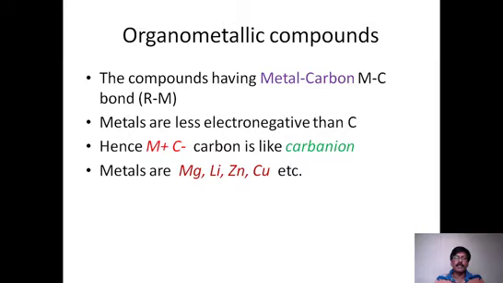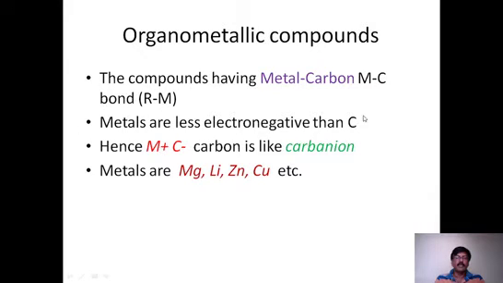Today my topic is organometallic compounds in second year BSc, third semester. Organometallic compounds are defined as any compound having a metal-carbon bond, M connected to carbon. That is how we can write RM, where R is an alkyl group and M is the metal. So this type of compounds are called organometallic compounds.